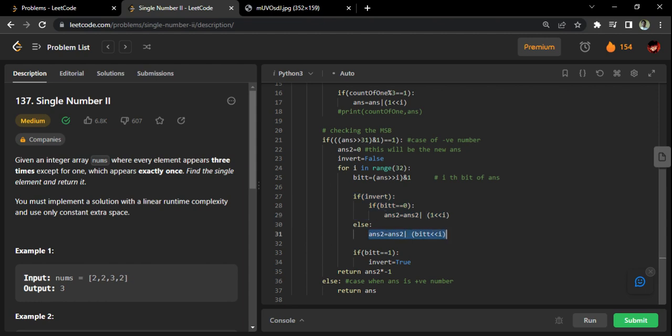Okay, everything as it is. Now the invert part of the code will execute. What it means is, if it is 1, make it 0. If it is 0, make it 1. Okay, that's what we are doing. If it is invert, this part of the code will execute.